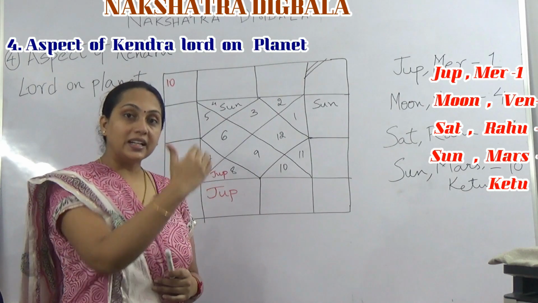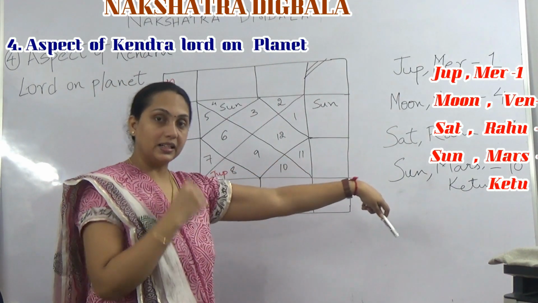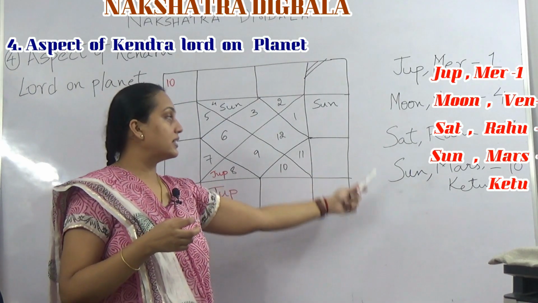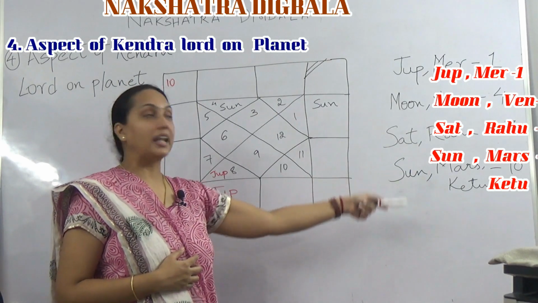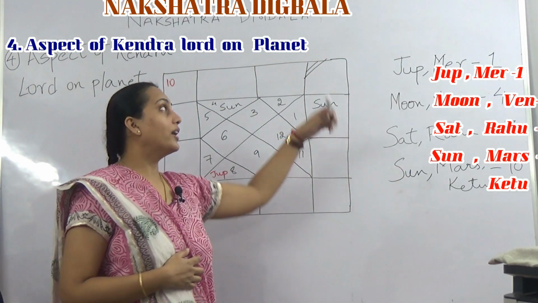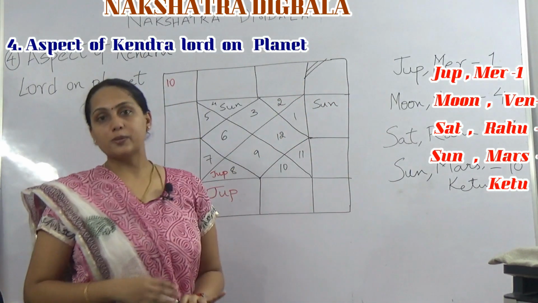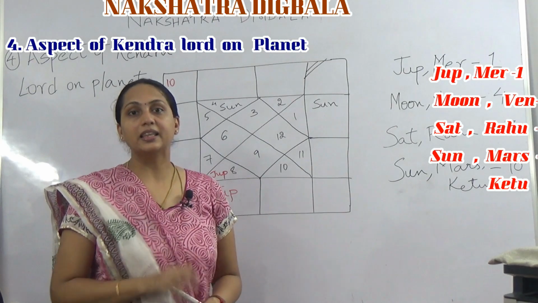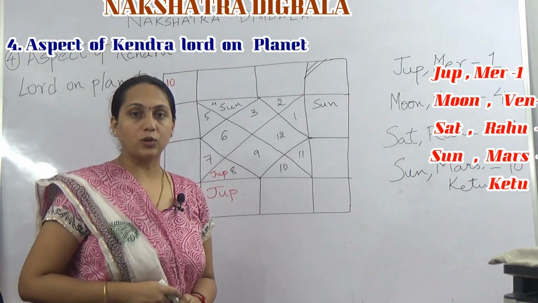So these particular Kendra Lords aspect these planets. That is, if 10th Lord aspects Sun, Mars and Ketu, if 7th Lord aspects Saturn and Rahu, if 4th Lord aspects Moon and Venus, or Lagna Lord aspects Jupiter and Mercury, then those particular planets gain Digbala. Now let us look at an example for this rule.